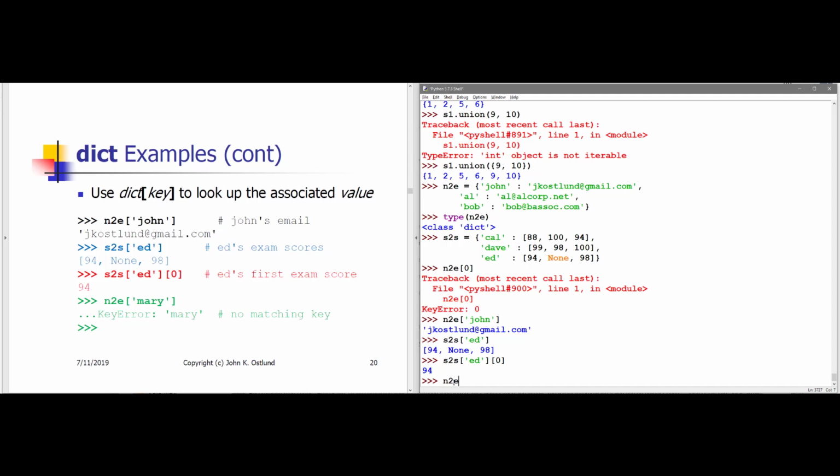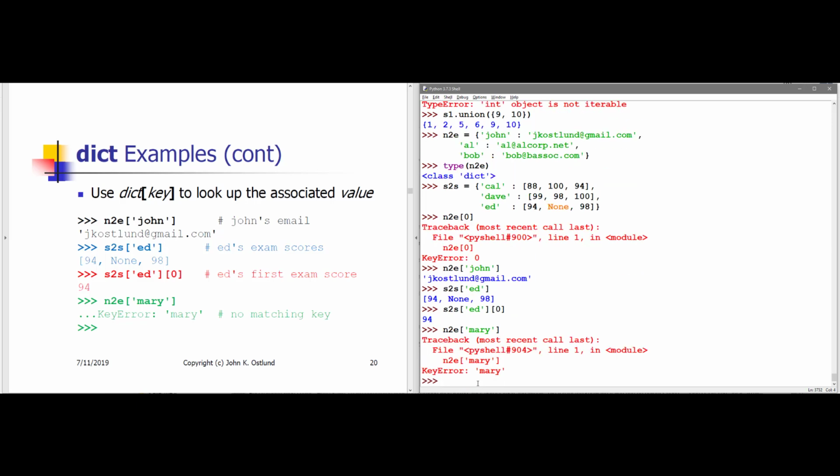If I try to look for a key that doesn't exist, as I actually already demonstrated here with 0, if I look for a key that doesn't exist, like N to E of Mary, then I get a key error.